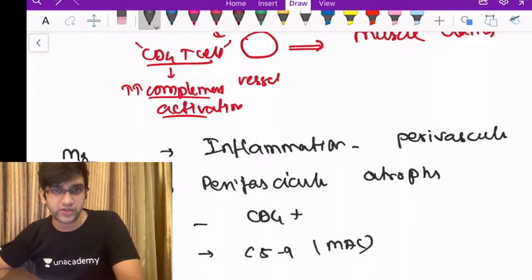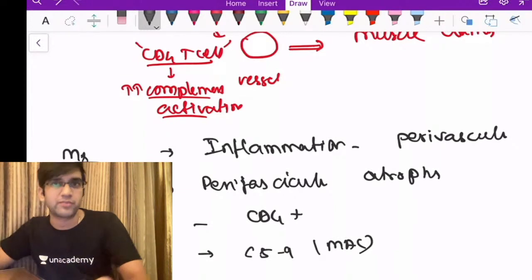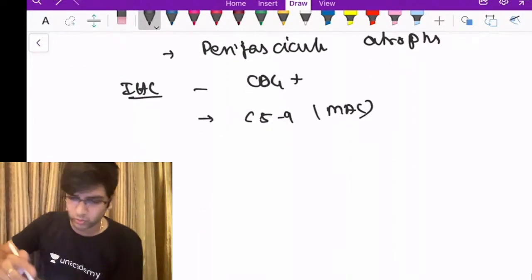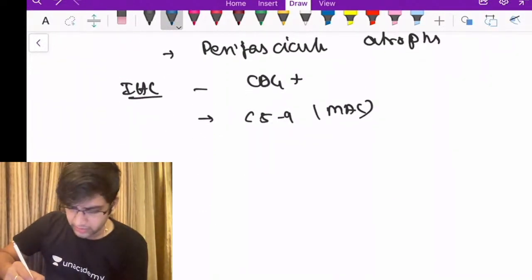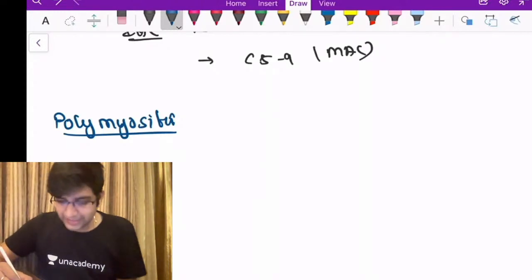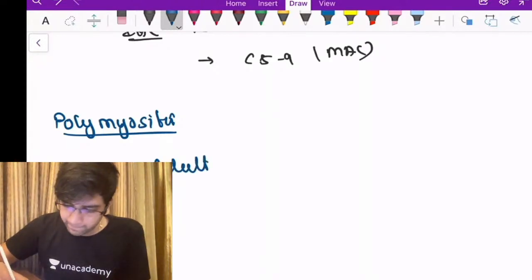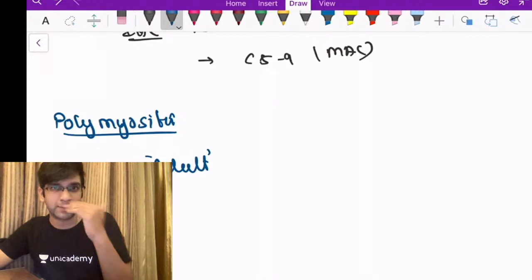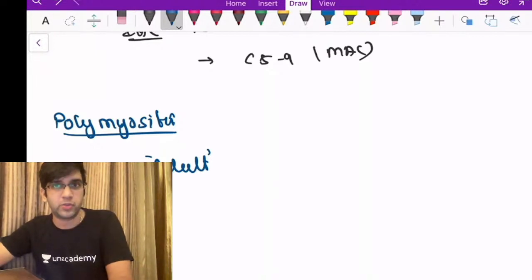When I come to polymyositis, the first thing is it's adult onset. In our question, the patient was in the 60+ year-old group. So we'll just discuss a few words about polymyositis, then I'll go to the next question. It's an adult onset myopathy. It's more common in the US compared to our subcontinent.